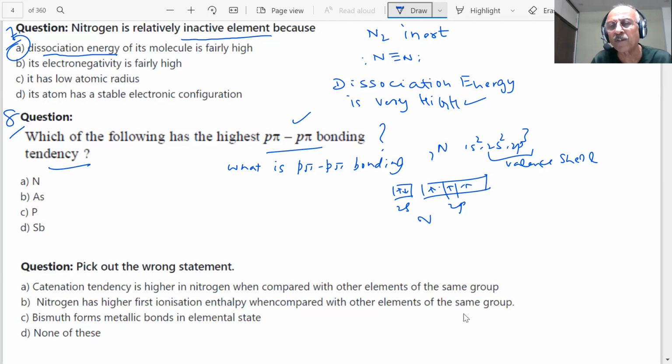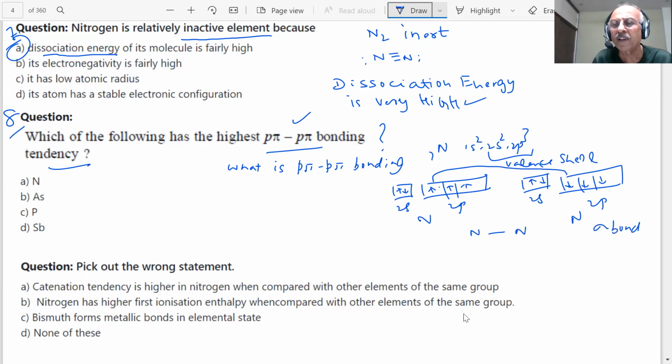If I have another nitrogen, what will happen? Again, you have 2s and 2p students, another nitrogen. If I consider the spin opposite, student, what will happen? They will form, student, a bond. First bond is sigma bond. This is a sigma bond, student. But after that, what will happen? These will form pi bonds.